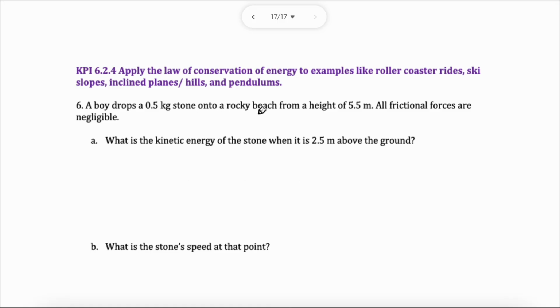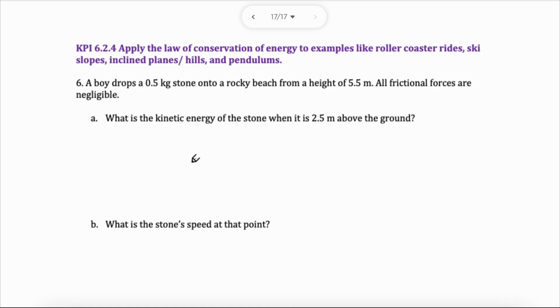Over here, a boy drops the stone on this rock, and look at this. It's asking for kinetic energy, then it's asking for the stone's speed. Maybe we can go ahead and try the same thing. Well, we don't need to in this case because you'll have calculated the kinetic energy.